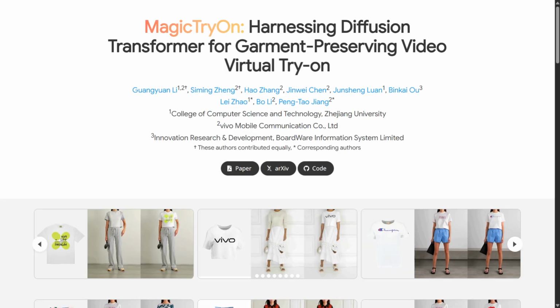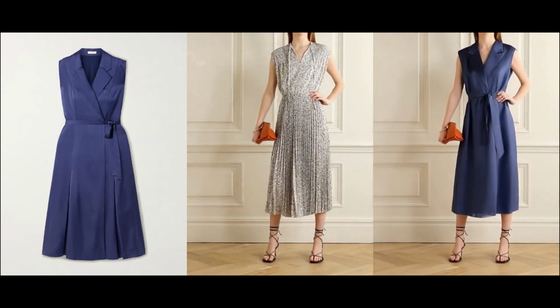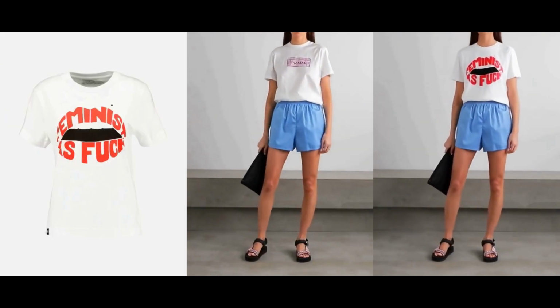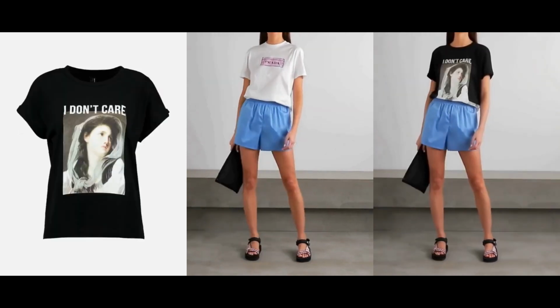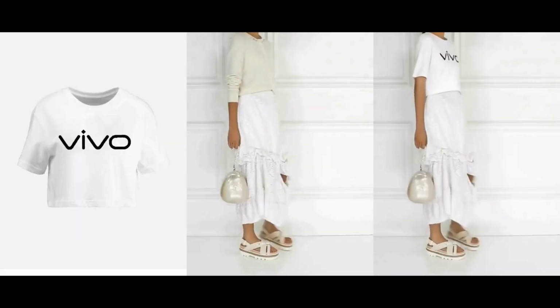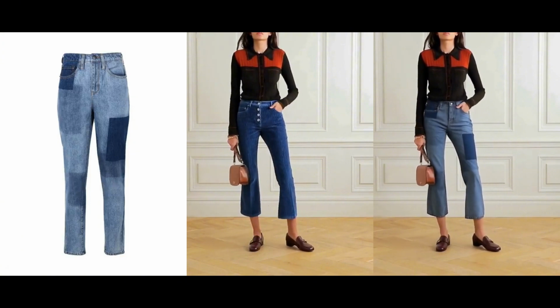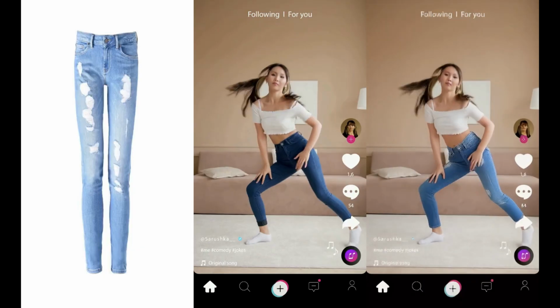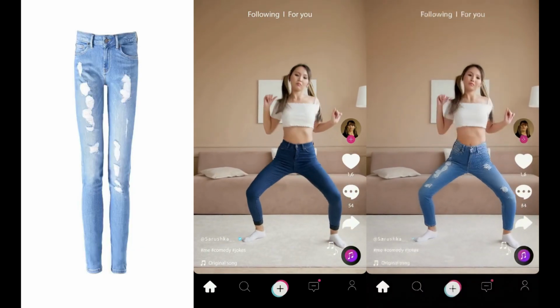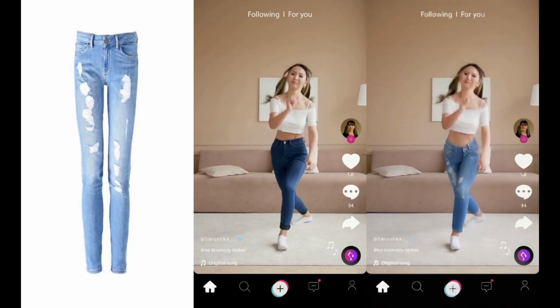Next up, we have Magic Try-On, an open-source virtual try-on video generator model introduced by Vivo. It allows you to add clothing to people in any video. It maintains continuous, realistic, and clear clothing details. Users simply upload a video of a person and a single reference image, and they can generate a dynamic virtual try-on video. It ensures the authenticity of clothing details and movements, even in reference videos with complex actions like dancing and turning, while maintaining the stability of clothing and movements.